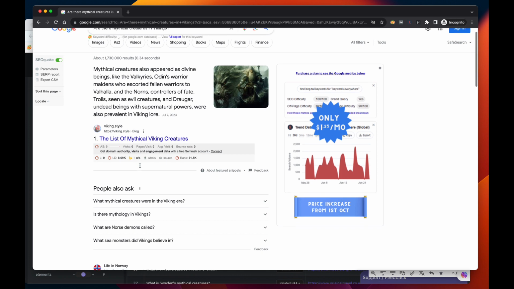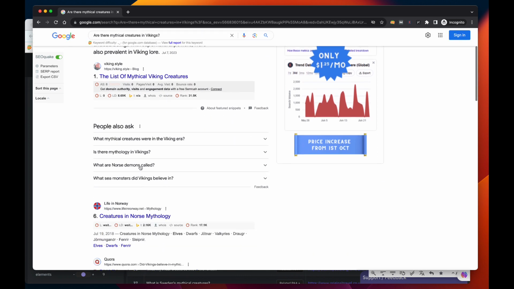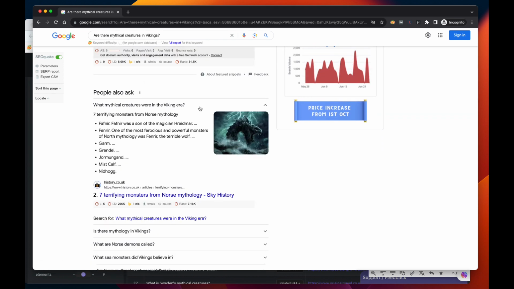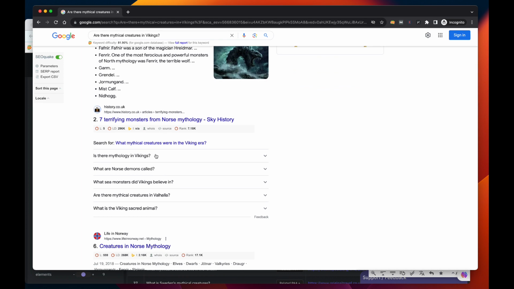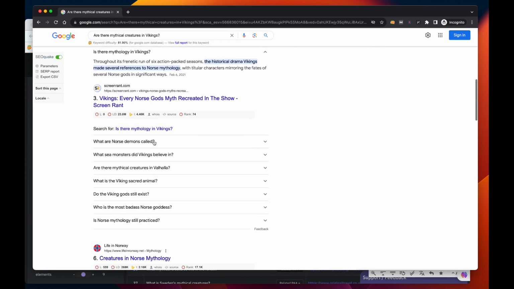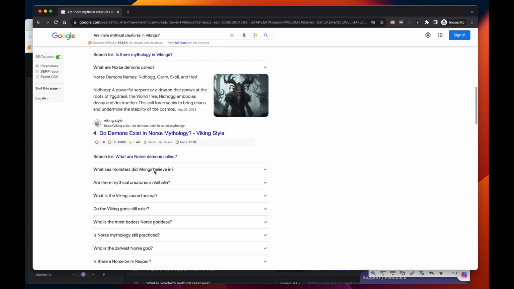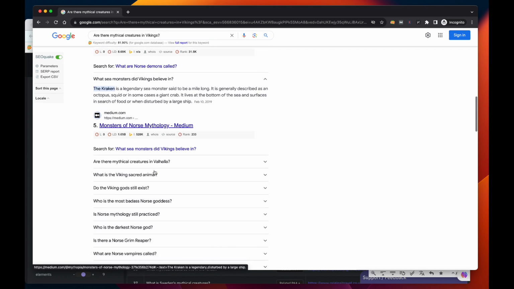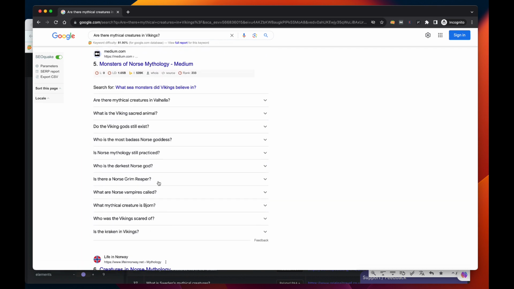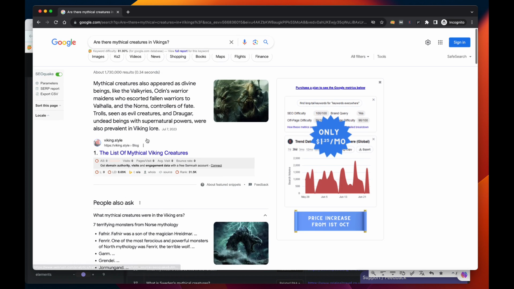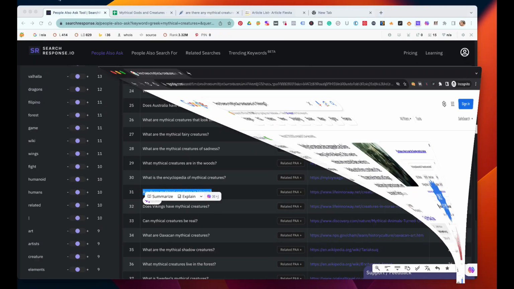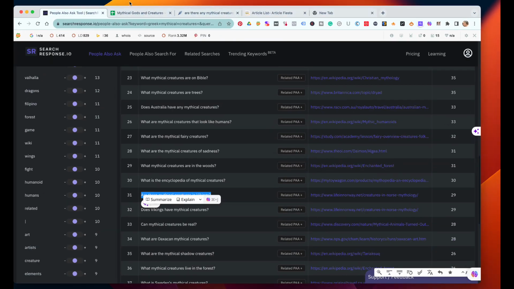So Viking.style. So there is somebody trying to dominate for that. Norway, and there's Quora. So I'm really excited about that. Let's see who these guys have. Yeah, so that Viking style comes up again, and then a Medium article. So I think I can really come in here and grab all of these and create a really nice People Also Ask article, but actually make it very good. Now, so we're going to go with the one for the Bible.